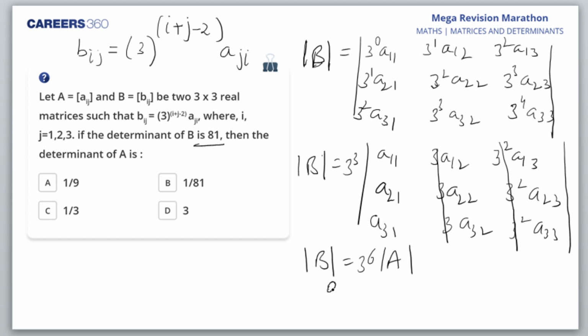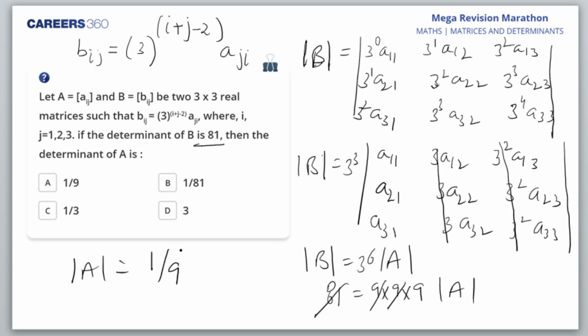So this is 81, and 3 raised to power 6 is 9 into 9 into 9. Determinant A: 9, 9, 81 cancels with it. So determinant of A is 1 by 9. Am I right? So 1 by 9, A is the answer.